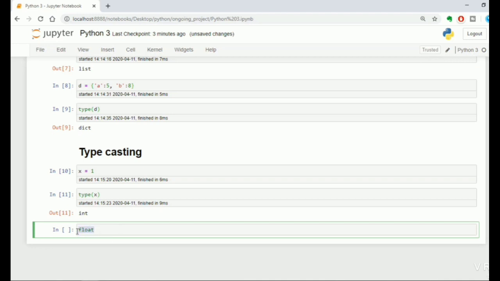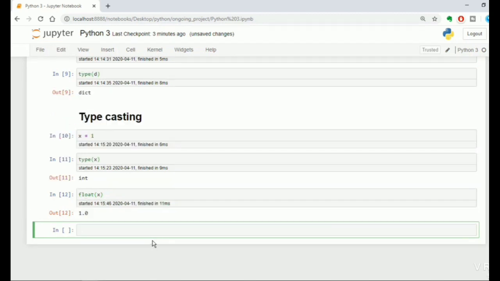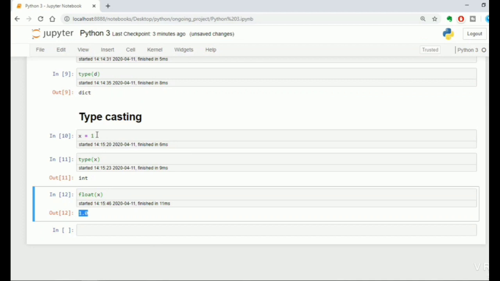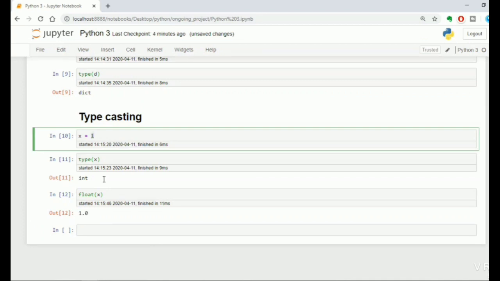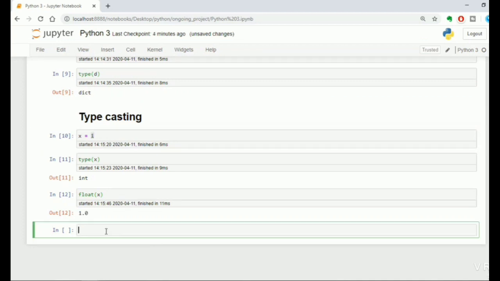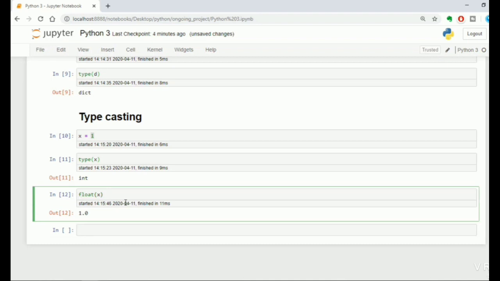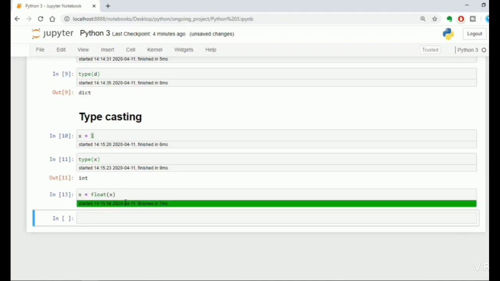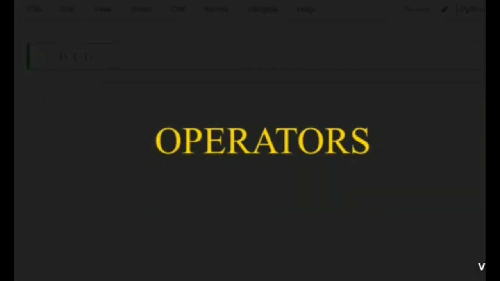Now I will put x inside the parentheses and let's run this. You can see that the output is 1.0. Where we had defined 1 in x, now we reassign it back to x: x is equal to float of x. Check the type of x. It is a float.